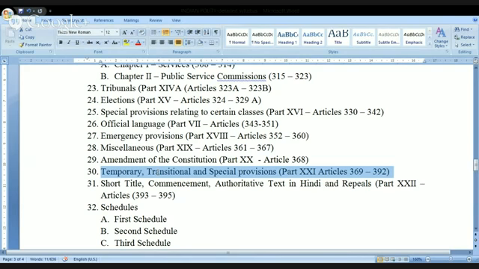These are another important area. Sometimes they will also come into our discussions. What do you mean by the temporary, transitional, and special provisions? We'll try to understand slowly, one after the other. But see here, since you are preparing for the civil service examination, understanding the concepts related to each and every one is important. Kindly remember, it's my sincere request.